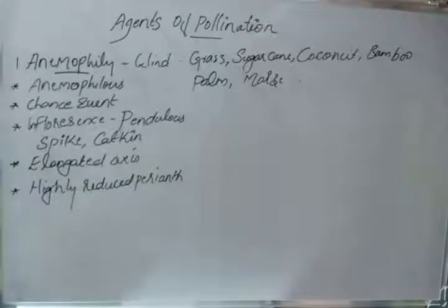Then the flowers are small. The flowers should be small, inconspicuous, colorless, not scented, and should not secrete nectar. So these are the characters of the flower. The flower should be small and inconspicuous. Then it should definitely be colorless, odorless, and not produce any nectar.